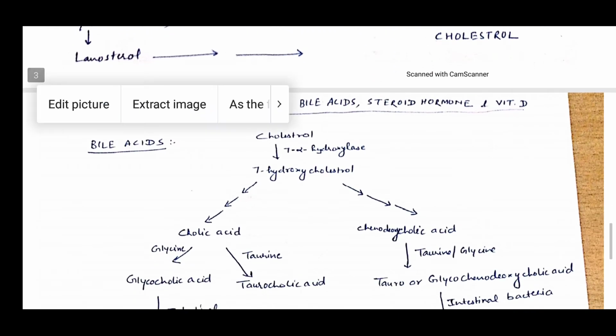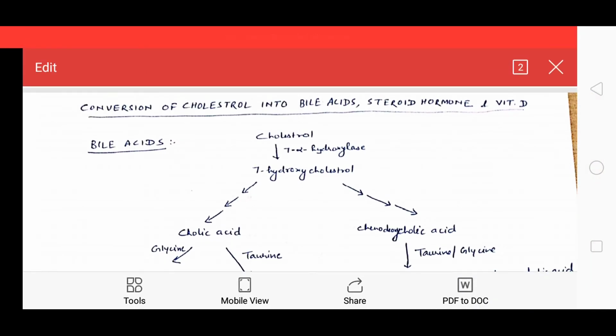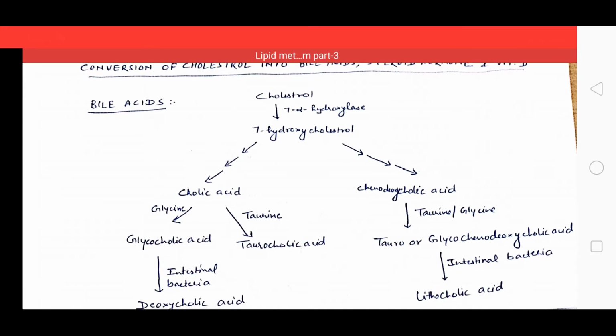Now, next comes how cholesterol is converted into bile acid, steroidal hormones, and vitamin D. So we will discuss each of them one by one.